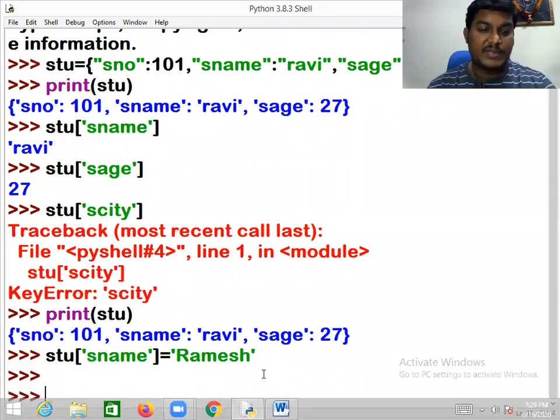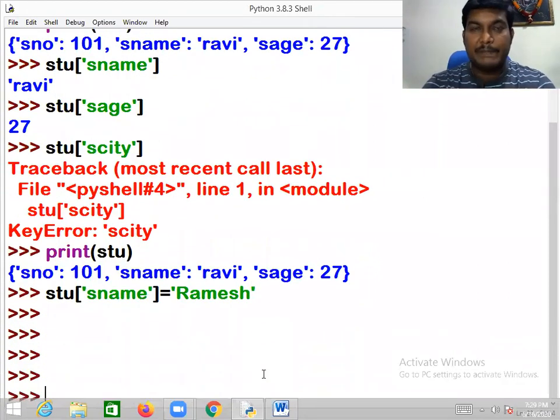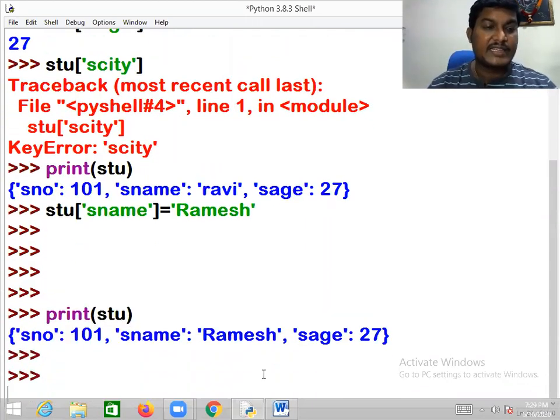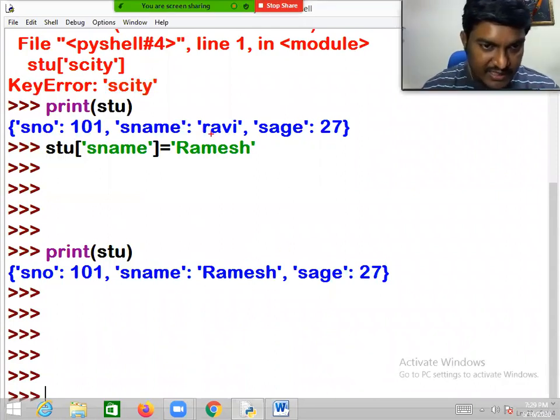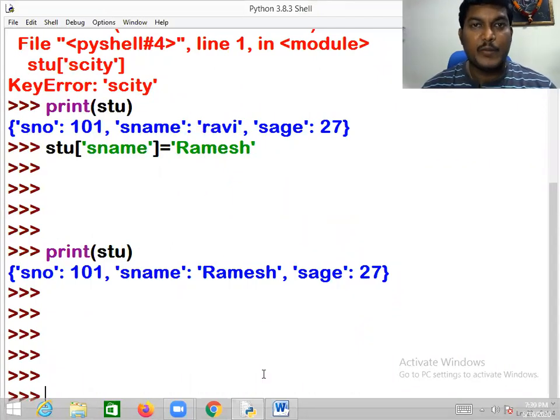You can see this one. Has it really changed? Yes, my dear friend. Then print STU so that you can see it. Before, the name was Ravi. Now it is replaced with Ramesh. Yes, we can change this.